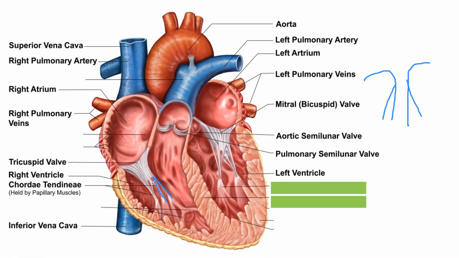Now these thread-like structures are called chordae tendineae. Chordae tendineae are the structures that hold valves in position. वो valve को position में रखेगा and prevents the upturning of valve. मतलब जब ventricle contract होता है तो ये valve वापस से उल्टा turn होने वाला नहीं है. Reason because there is this chordae tendineae that will hold this particular valve in position and prevent the upturning of